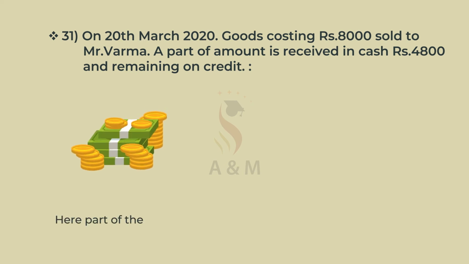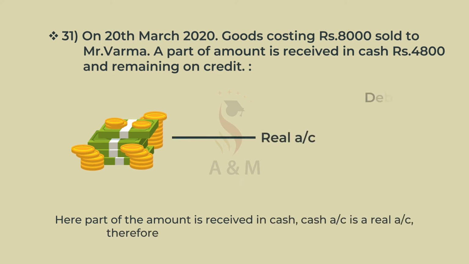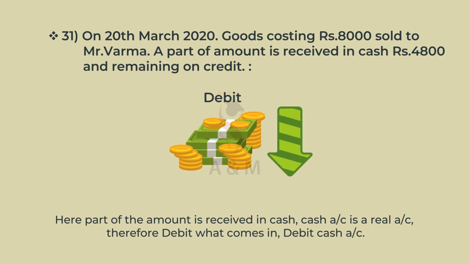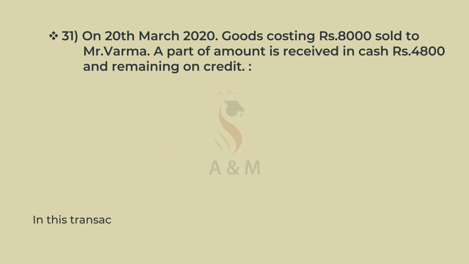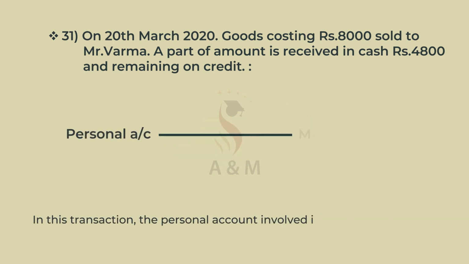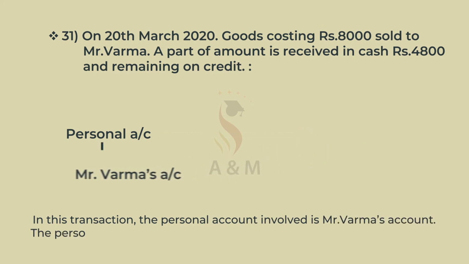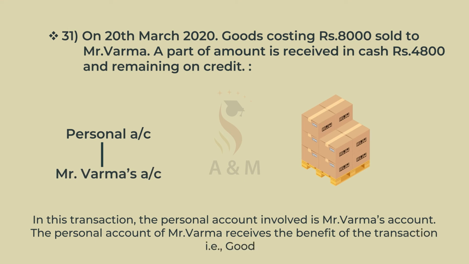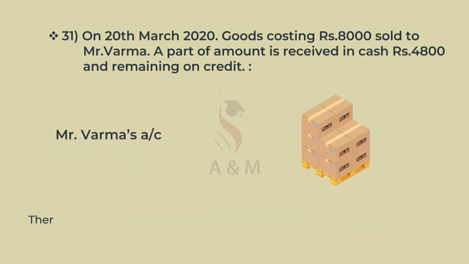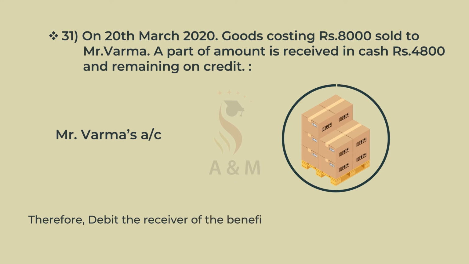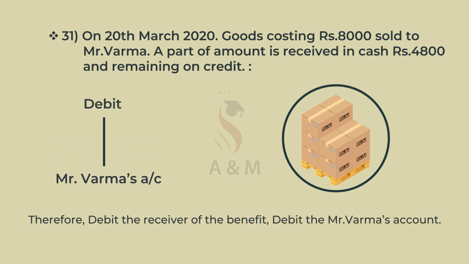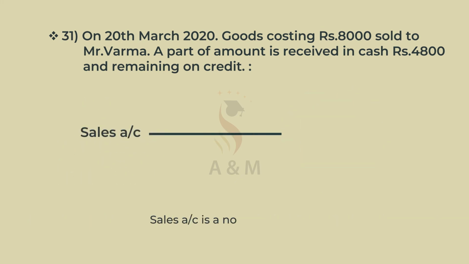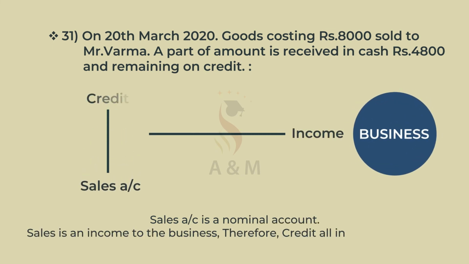Here, part of the amount is received in cash. Cash account is a real account, therefore debit what comes in, debit cash account. In this transaction, the personal account involved is Mr. Verma's account. The personal account of Mr. Verma receives a benefit of the transaction, that is goods. Therefore, debit the receiver of the benefit, debit the Verma's account. Sales account is a nominal account. Sales is an income to the business, therefore credit all the incomes and gains.